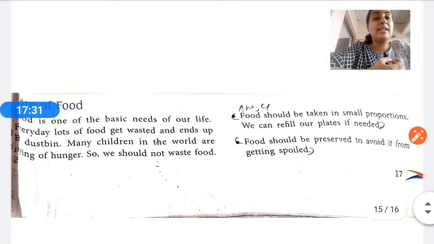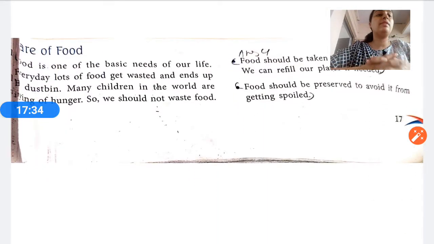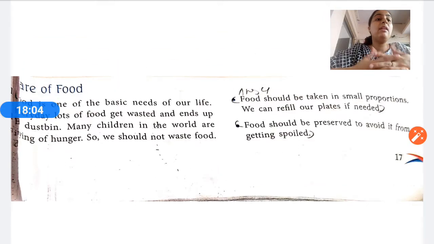Now I am going to discuss the care of food. So, the last point of this chapter, how we can take care of our food. Beta, food is one of the basic needs of our life, and nowadays we can see there is so much shortage of food. So it is very advisable that we should not waste food, because there are so many children in the world who are dying of hunger. They are not getting proper food to eat. So we should not waste food, and we should not allow others to waste food either. Food should be taken in small proportion. We can refill our plates if needed. Some people have a habit of putting all the items in one plate only. We can refill our plates.